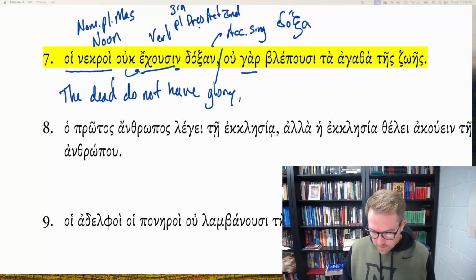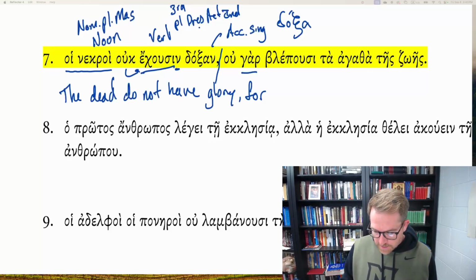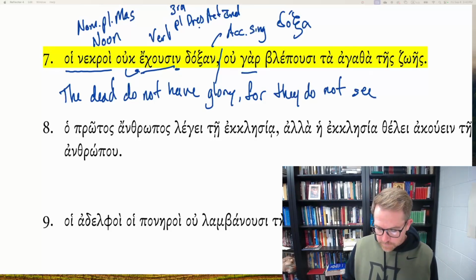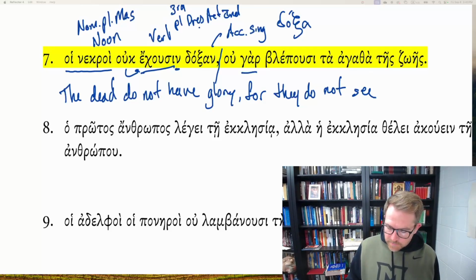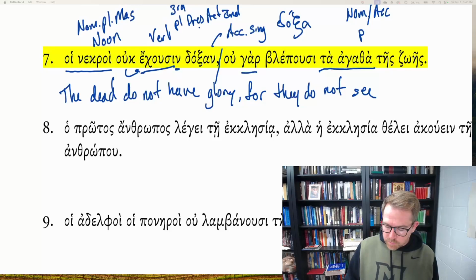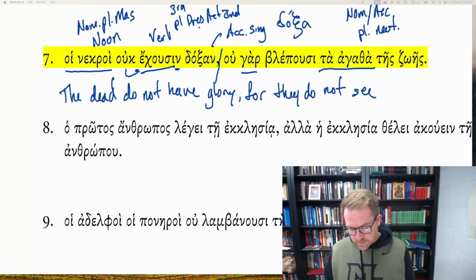Why? Gar, for, and notice that's a postpositive preposition, for ou blepusi, they do not see ta agatha tes zoes. Now, ta agatha could be nominative or accusative. It's plural and it's neuter. So if it's nominative, it's the good things do not see.